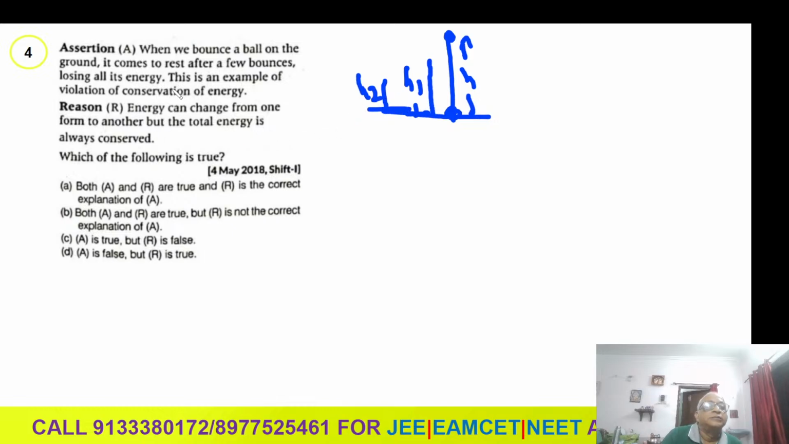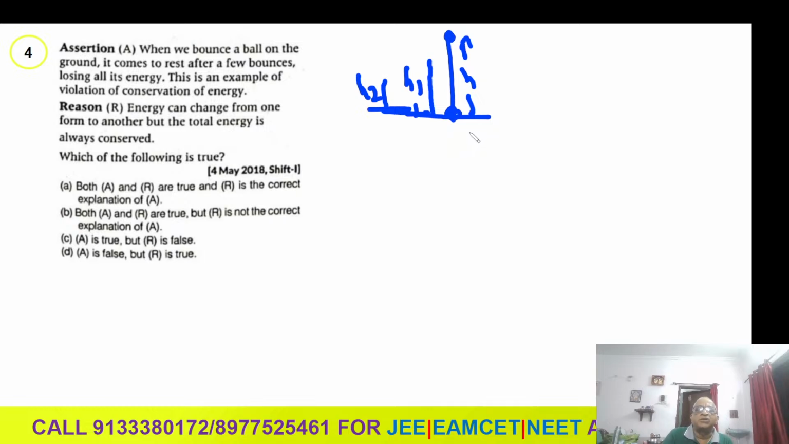What is happening in this assertion he has given? When I bounce a ball on the ground, it comes to rest after a few bounces, losing all its energy, which is lost to the earth. This is claimed as an example of violation of conservation of energy. Actually, the law of conservation of energy is always valid. Loss of energy always goes as heat energy, sound energy, light energy.